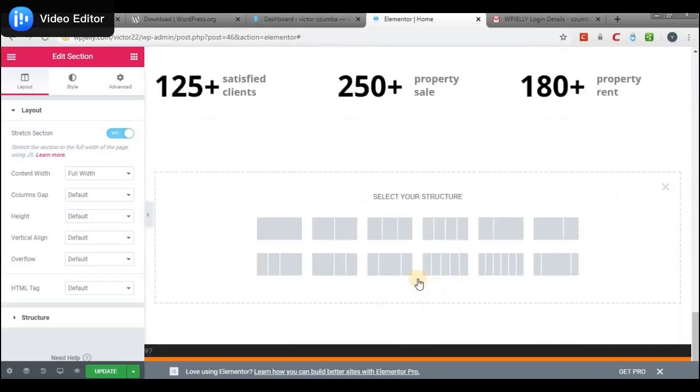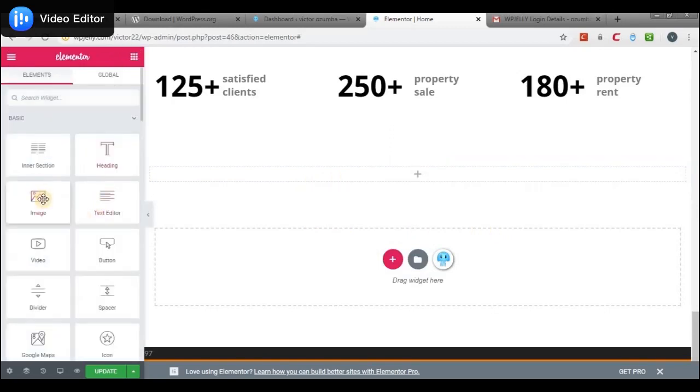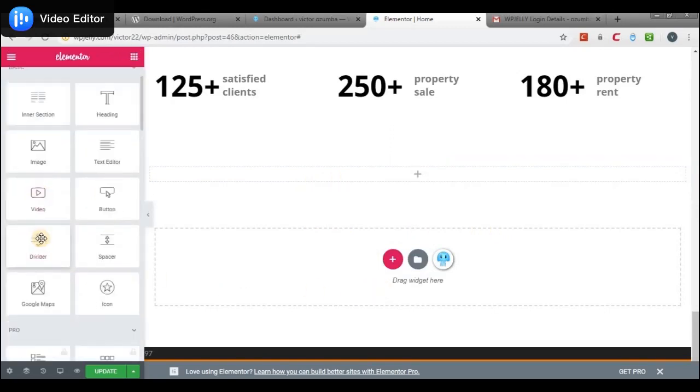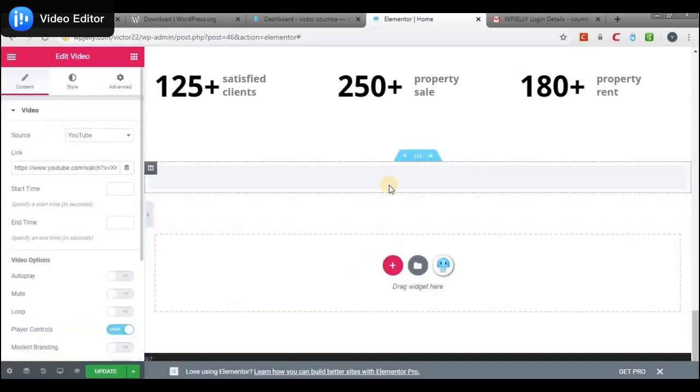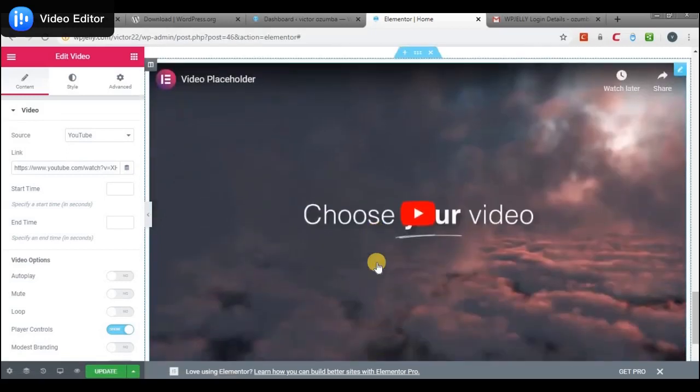So you could have anything you want. Say I want a single section here. Then we could come to this guy and drag and drop whatever we want. We could drag a video here. So it will post a random link from YouTube.